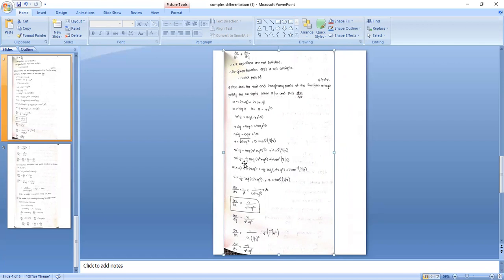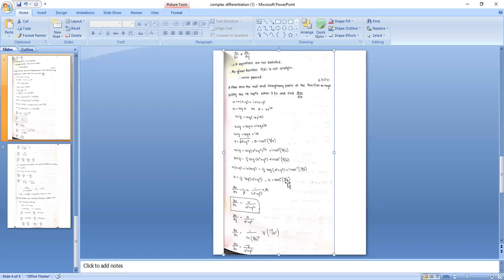Substitute here, then that will be x plus iy equal to log (x squared plus y squared) whole power 1 by 2, plus i tan inverse y by x. Equating real and imaginary parts, u is 1 by 2 log(x squared plus y squared), v is tan inverse y by x. Now differentiating u value with respect to x and y and v value with respect to x and y. ∂u/∂x: 1 by 2 log differentiation gives 1 by (x squared plus y squared). Next, x squared plus y squared differentiation is 2x, the 2 cancels, giving the ∂u/∂x value. ∂u/∂y value is found in a similar manner.